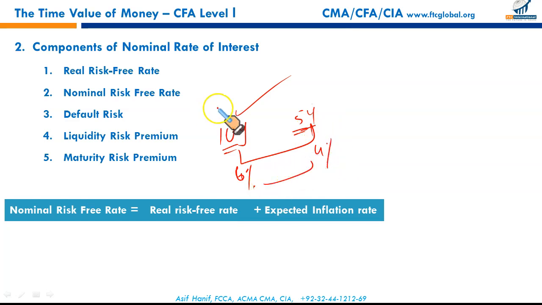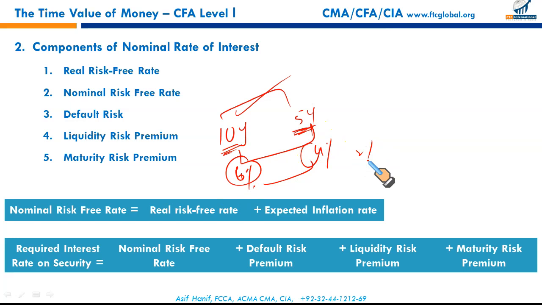Let's say keeping all other factors constant, the difference between these rates is caused by the difference in maturity. One is 10 years maturity, other is 5 years, so this difference 2% represents the maturity risk premium. So we can come up with this equation. The required interest rate on a particular security is equal to the nominal risk-free rate, which is the sum of these two, plus default risk premium, plus liquidity risk premium, plus maturity risk premium.